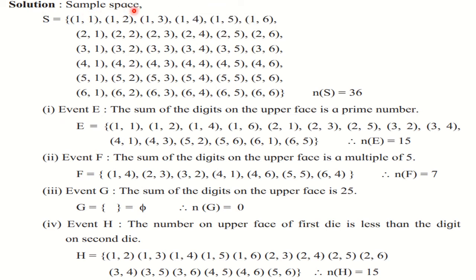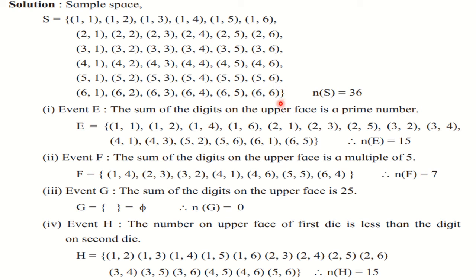See, sample space S is equal to, you have to write down 36 sample points, and in the same way you should write. You will make use of 6 lines. 1, 1, 1, 2, 1, 3, 1, 4, 1, 5, 1, 6. Then come to the next line. 2, 1, 2, 2 and so on up to 2, 6. Then next line, finally on the 6th line 6, 1, 6, 2, 6, 3, 6, 4, 6, 5, 6, 6.